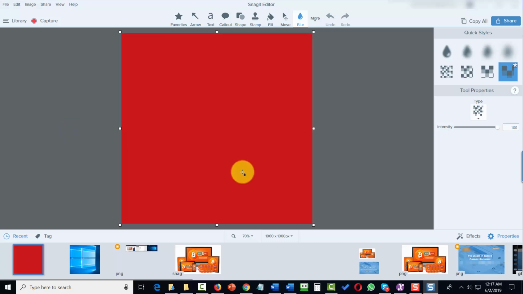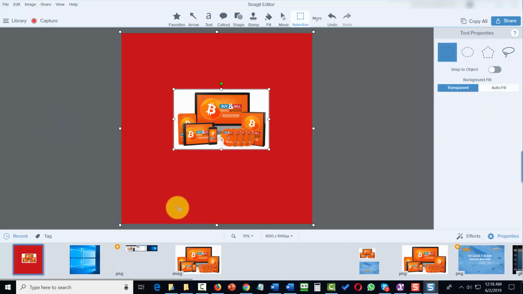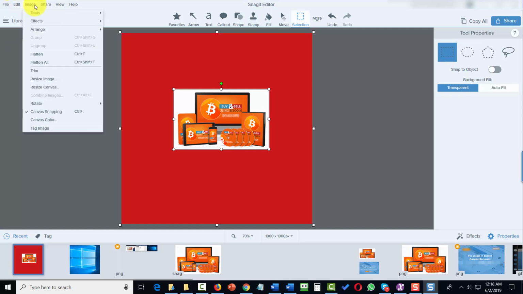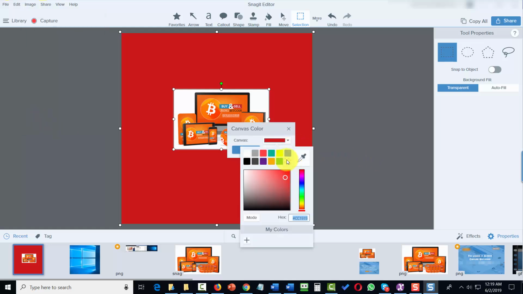What you can then do is add your images to the background. Do that by dragging and dropping any of your recent images to the canvas. If you then want to change the color of the canvas, you can do that. You're going to go to your Image menu. You're then going to go to your canvas color. You can then change your canvas color.